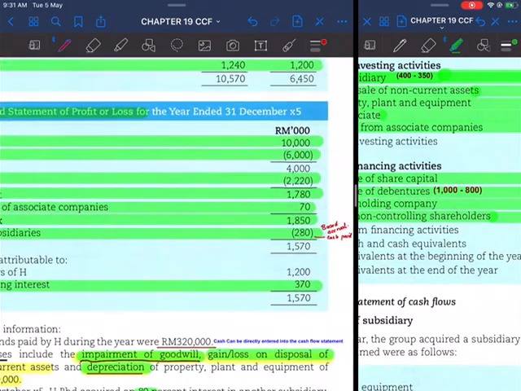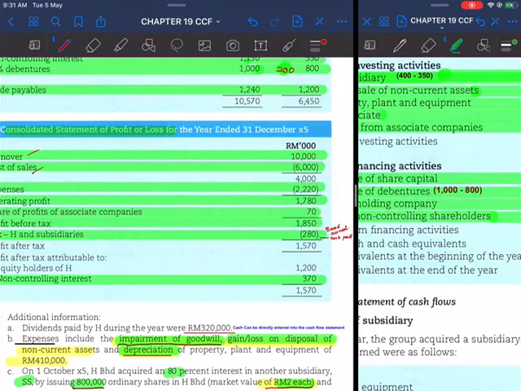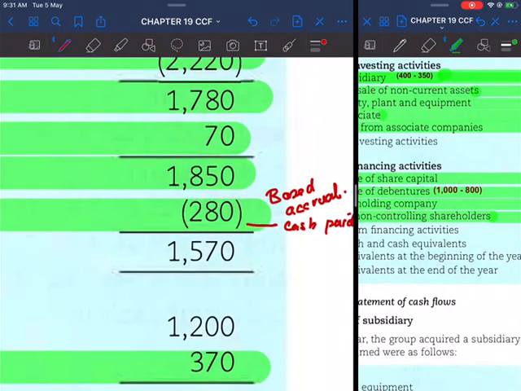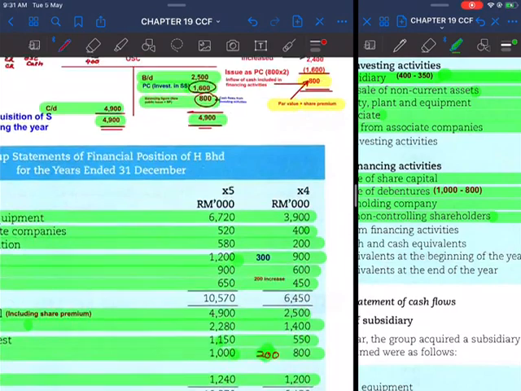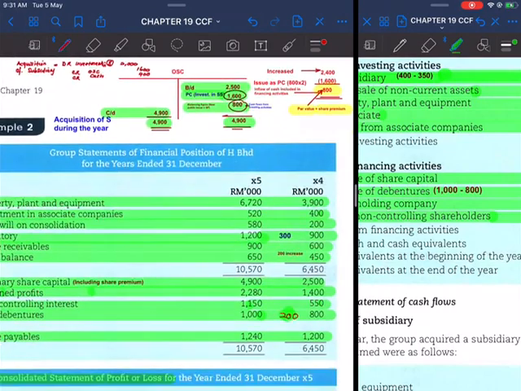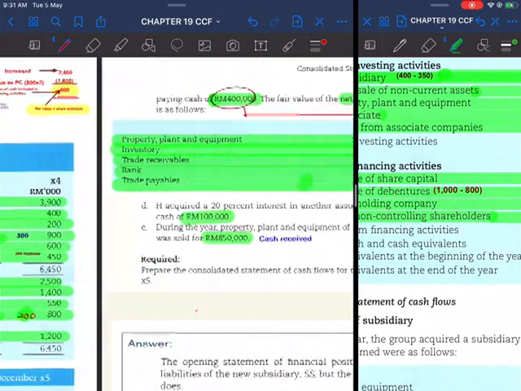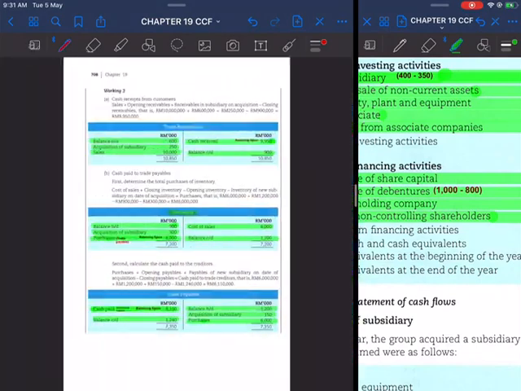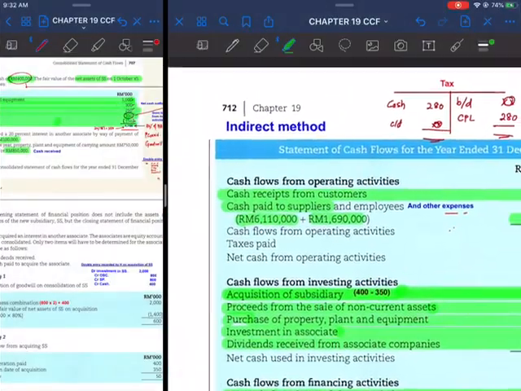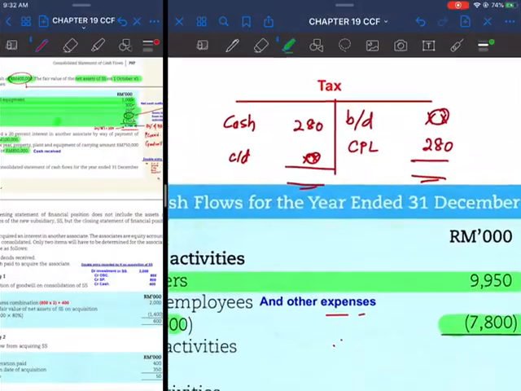To do this, if this is not cash, then there will be accrual or prepayment of tax. So you have to open up the tax account. Here I open this tax account.